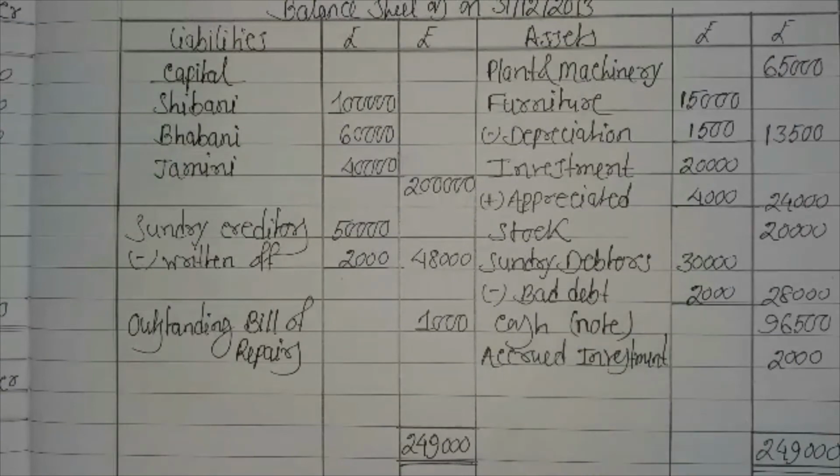For cash, we have the figure from the cash account, so we leave it for now. And accrued interest on investment means an unrecorded asset, it is rupees 2,000. So the total becomes 2,49,000 on both sides.